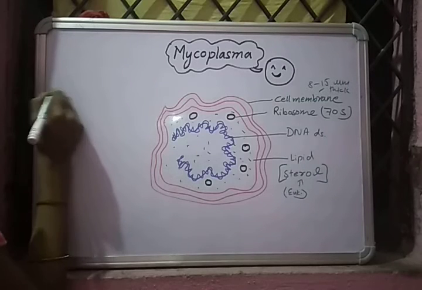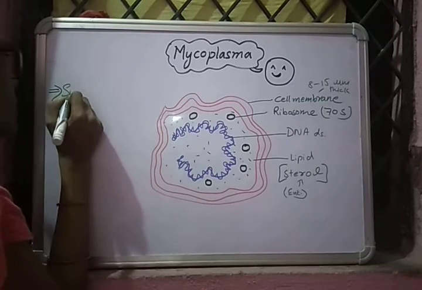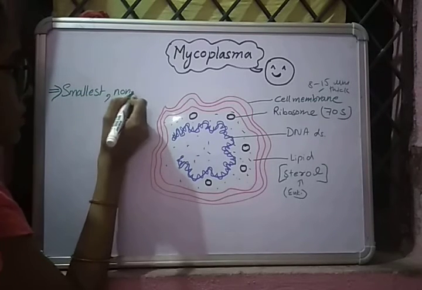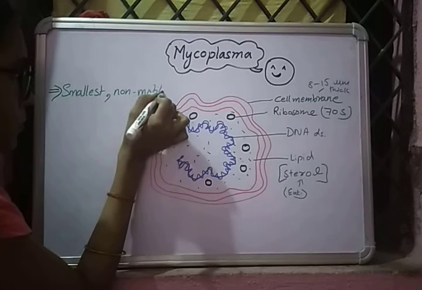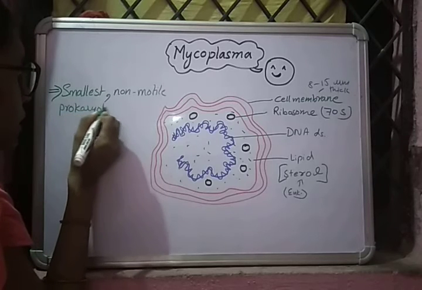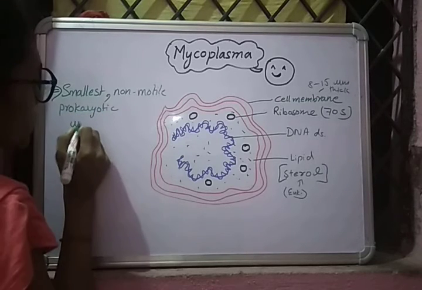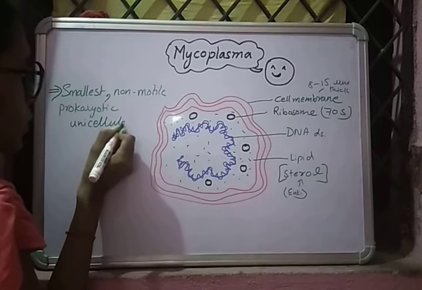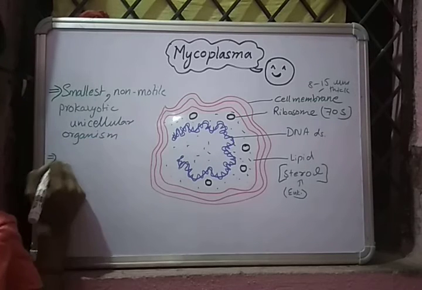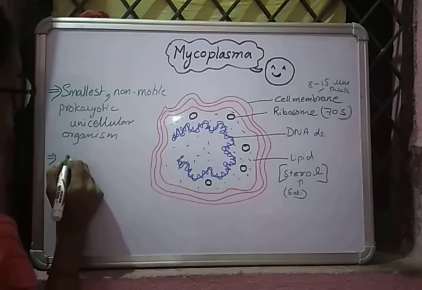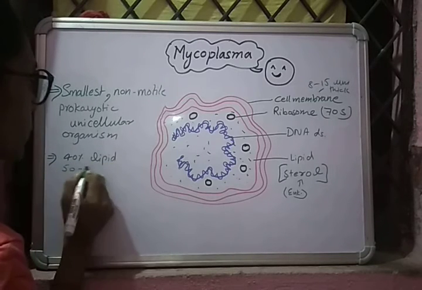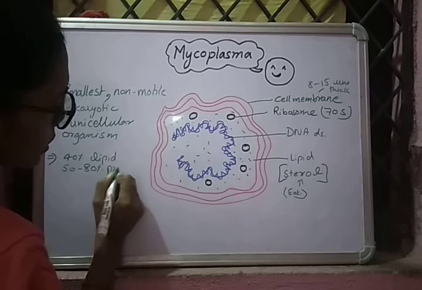Yeah. Now we can write some characteristics. It is a smallest, non-motile, prokaryotic, unicellular organism. It contains 40% lipid and 50 to 80% protein.